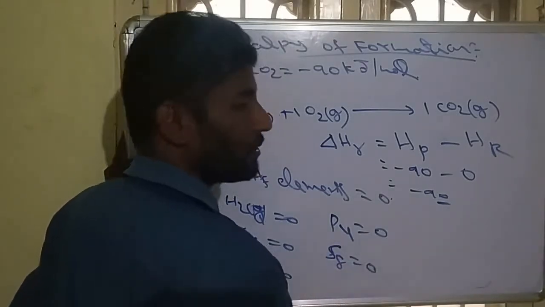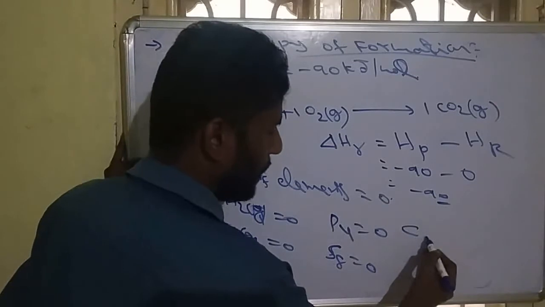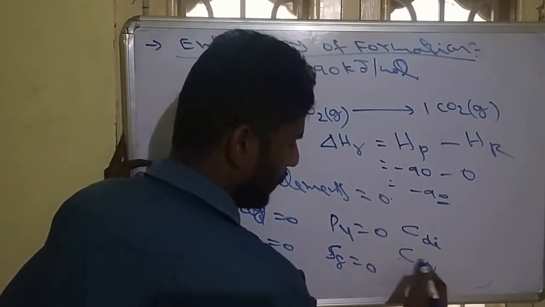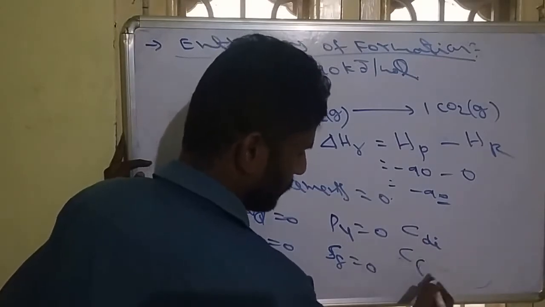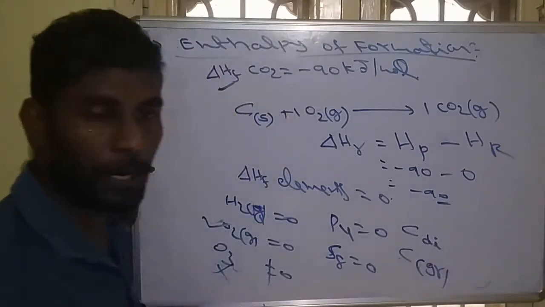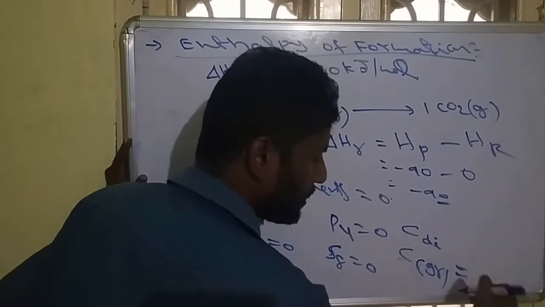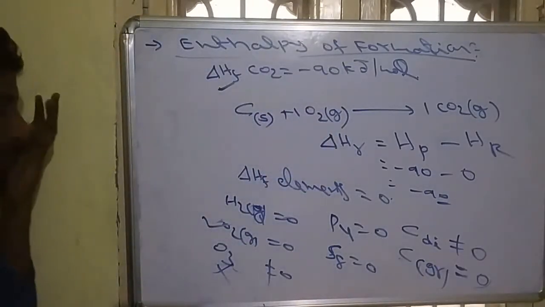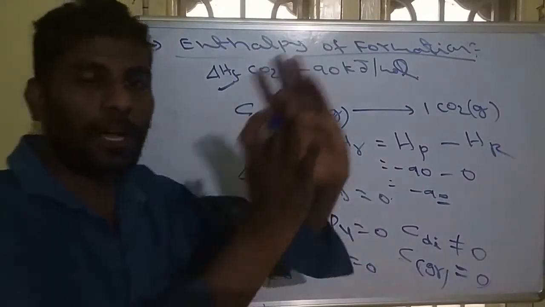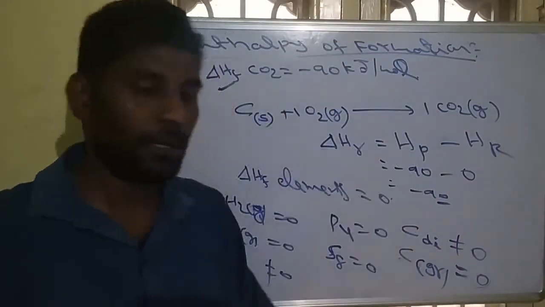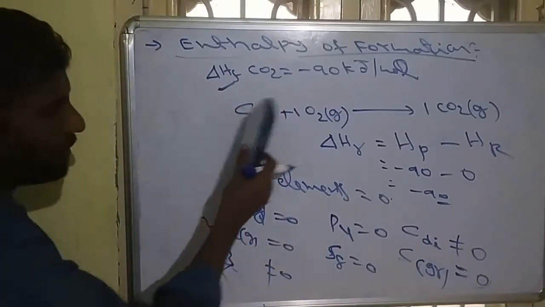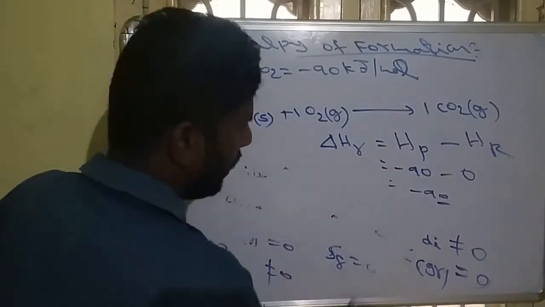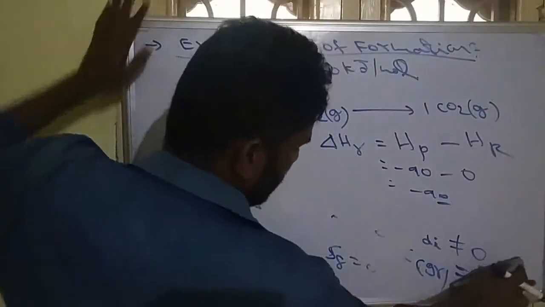S8 will be 0. Like that, carbon diamond and carbon graphite are both allotropes. Graphite is naturally stable, that's why it should be 0. But for diamond the enthalpy will not be 0. So whatever the naturally occurring elements are, they should be 0. That's why carbon and oxygen we can directly take as 0; they don't need to give it. So enthalpy of products minus reactants. That is important.